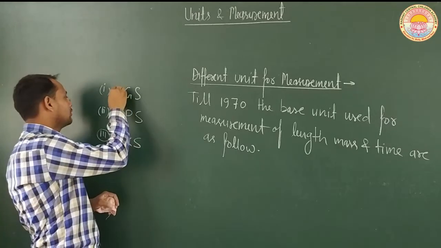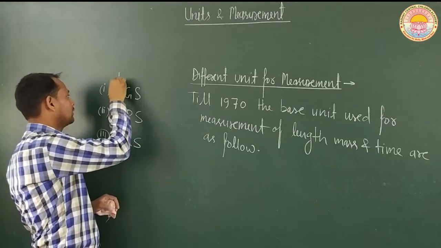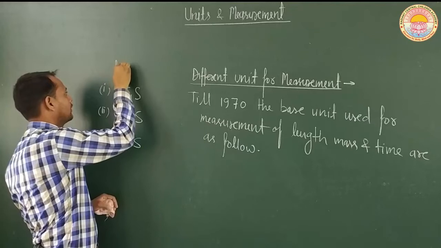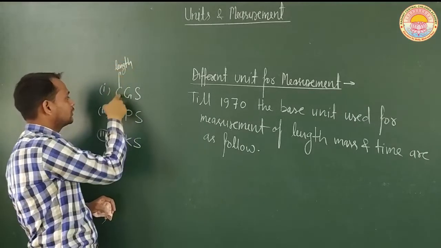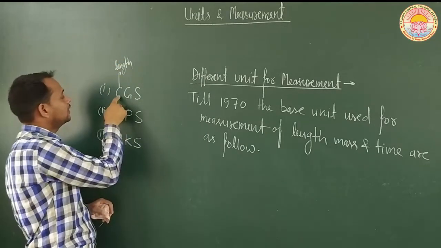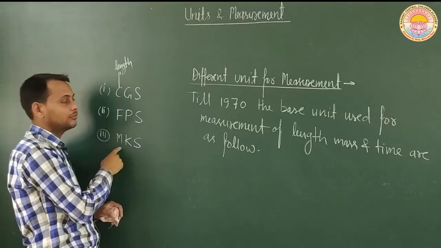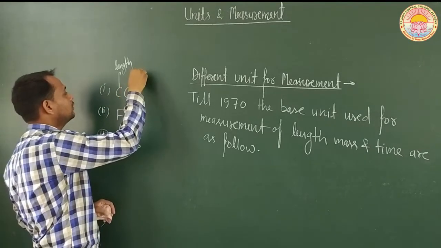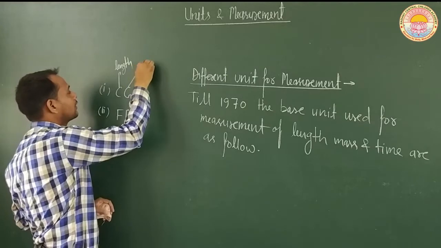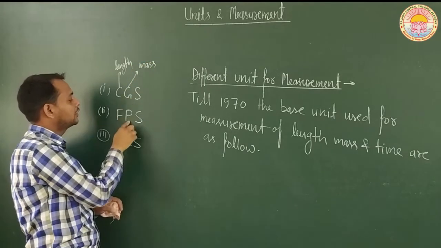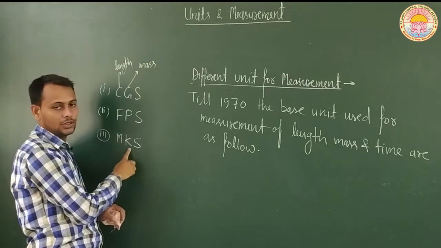The first term denotes length: in centimeter, in foot, in meter. The second term denotes mass: in gram, in pound, in kilogram.